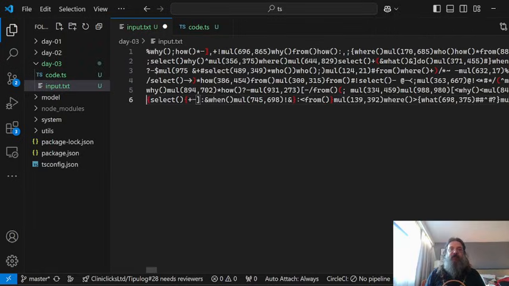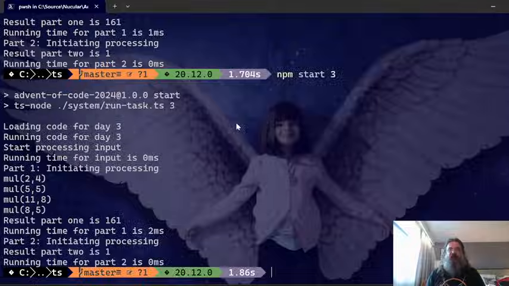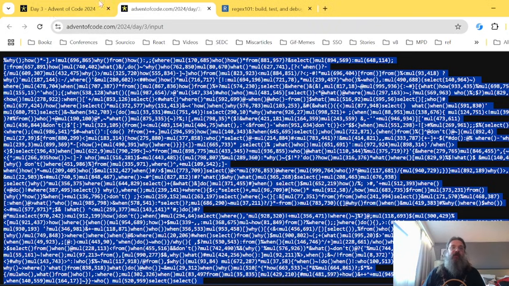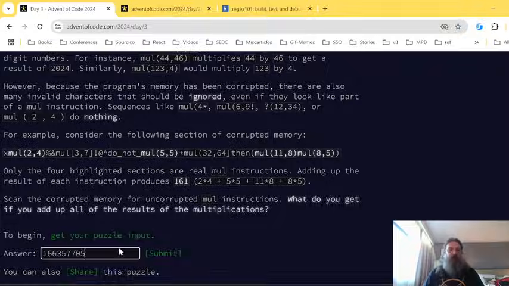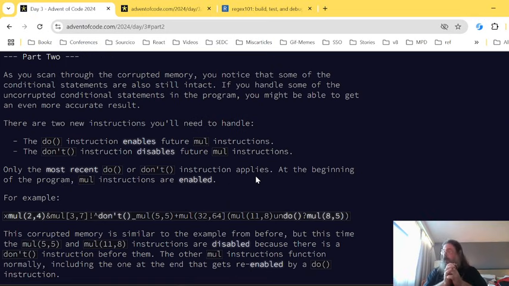So the task itself is relatively simple, relatively straightforward. The tricky part is actually working with regex expressions, and the syntax for that is different in all of the languages, but sometimes it's always tricky. But check what the syntax is, check how you do it, try it a few times, and if it works, it works, and let's see if it works. Yes, that's the right answer, our 5th gold star for this year. Let's see. And I fully expect the second part to be kind of weird.